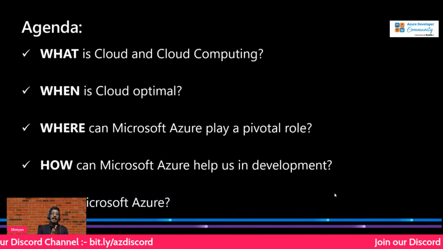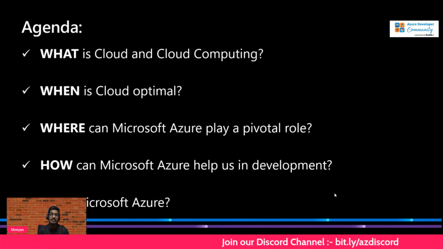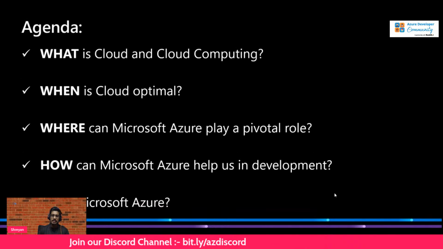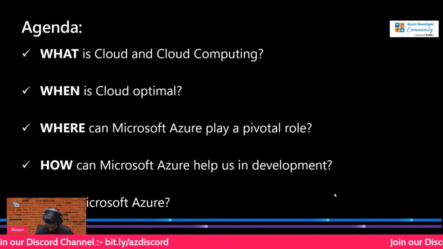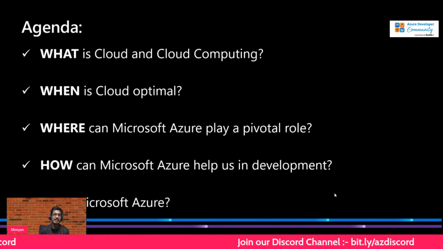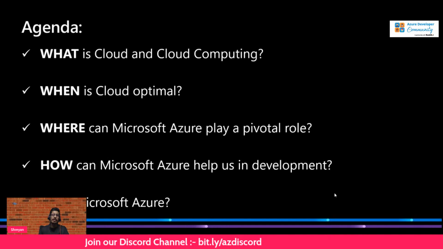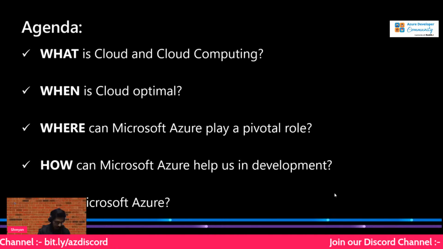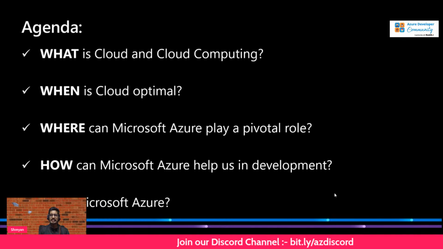That's about me. Without further delay, let's see what the agenda for today is. What are we going to cover in this whole session? Firstly, it will be a hands-on session for all of you. It won't just be a theoretical session. I'll try to keep it as practical as possible, because I know many of us are already aware of all these things. Whatever I'm going to cover today, you probably know much better than me. So let's see how we practically use it.